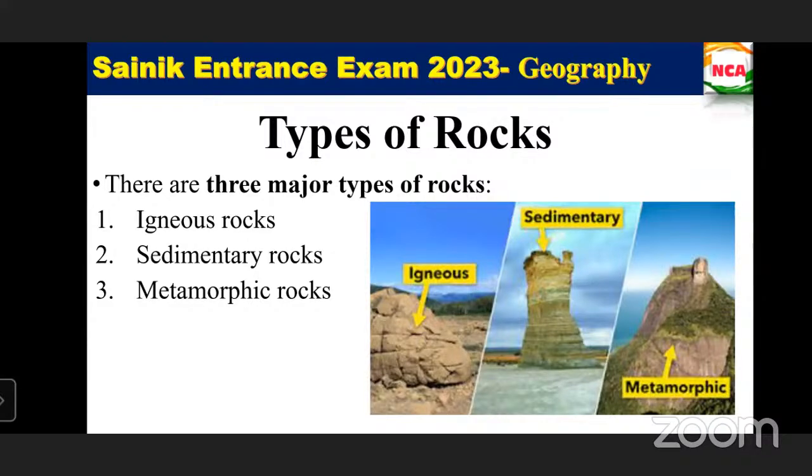It may be categorized in different ways also, but based on how the major rocks are formed, there are only three types: igneous rocks, sedimentary rocks, and metamorphic rocks.